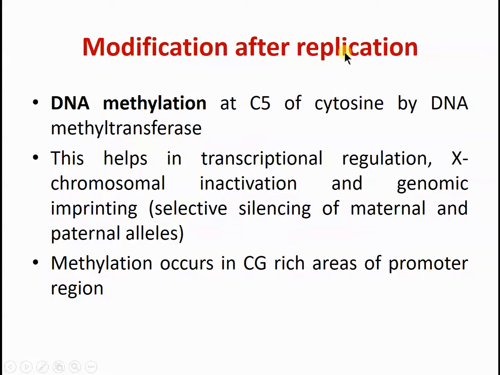Modification occurs after replication in eukaryotes. It is also known as epigenetic modification. That modification occurs after the gene has been copied from the parental gene. That is one process, DNA methylation, that occurs. Other modifications also occur, but here we discuss only one, DNA methylation.